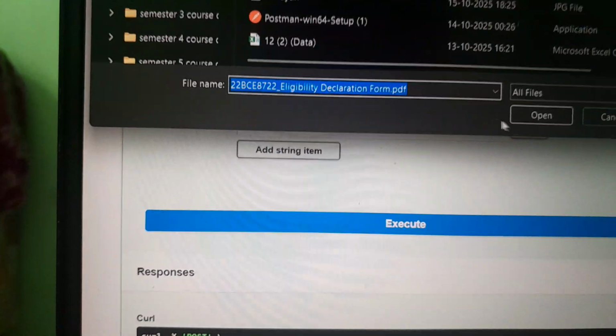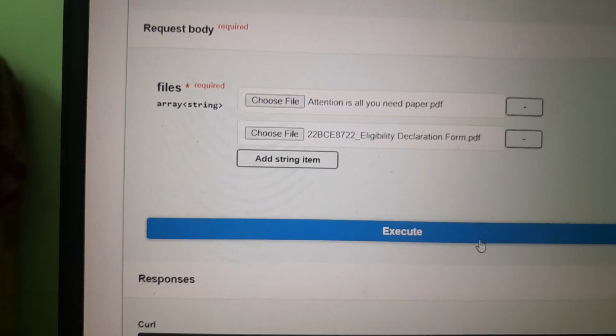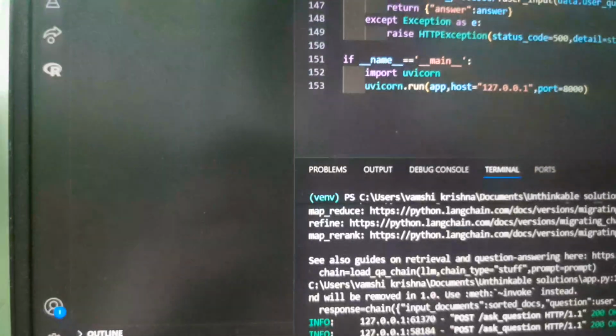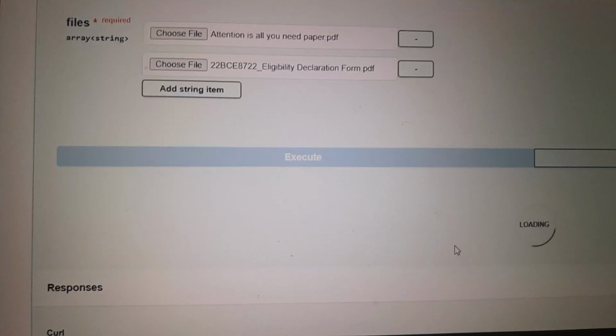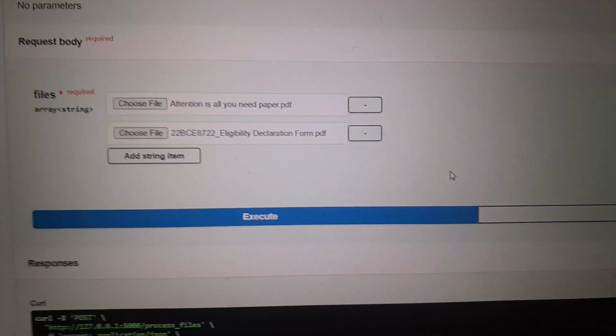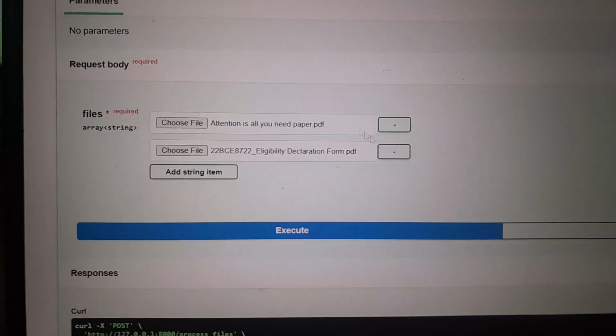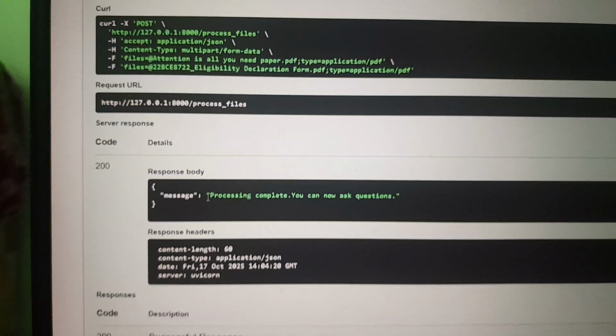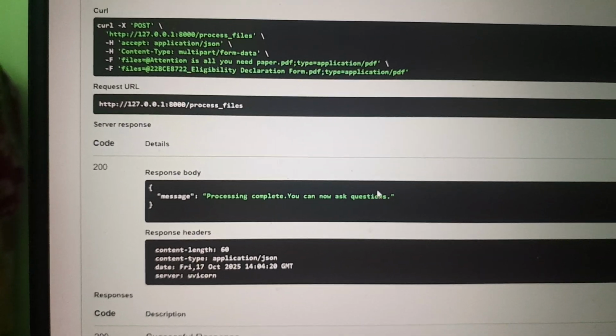I'm adding one more document. So again I'm asking it to create embeddings. It will take a little time. I have successfully uploaded 2 documents. All the 2 documents' embeddings are created. So you can see a success message, a JSON saying processing complete. You can now ask question.